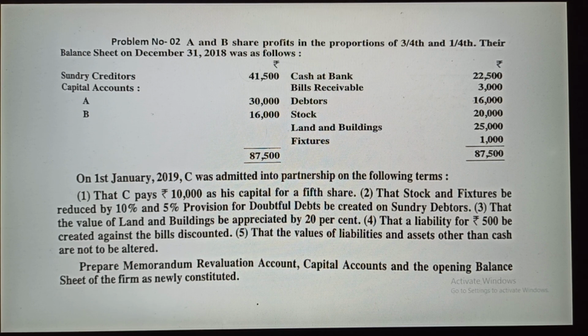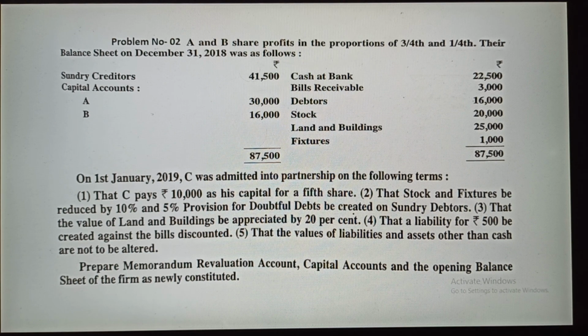The next third point is that the value of land and building be appreciated by 20%. And the fourth point is that a liability of 500 be created against the bills discounted. The values of other liabilities, assets and cash are not to be altered. You need not alter the remaining items. You have to prepare the memorandum revaluation account, capital account and opening balance sheet of the firm as newly constituted.